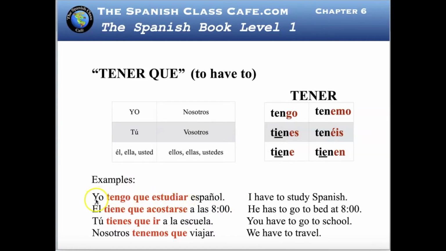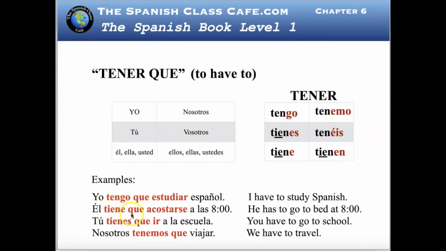Now, you change the personal pronoun, you go to the chart, and you go to tú. Tú tienes que estudiar español. Let's say nosotros. Nosotros tenemos que, don't forget the que, right? Estudiar español. Look, que estudiar español doesn't change. The only thing that changes as you move through the chart of the personal pronouns will be the personal pronoun and the conjugation. And then you can build your sentences as you change the personal pronoun.